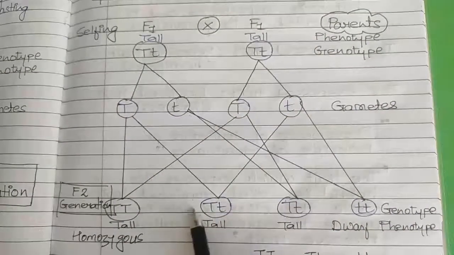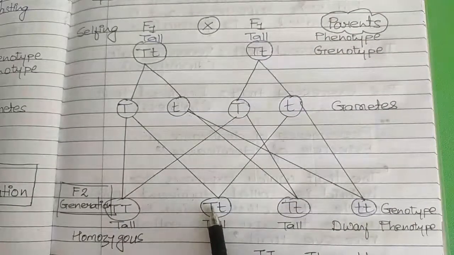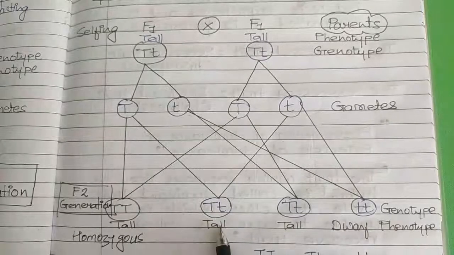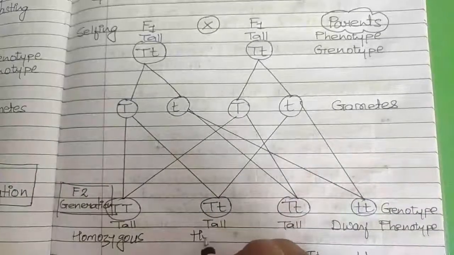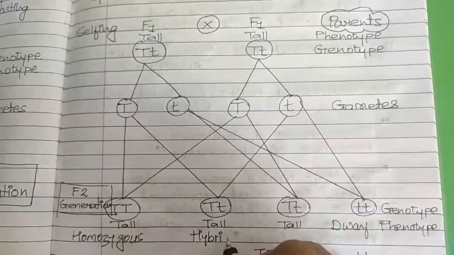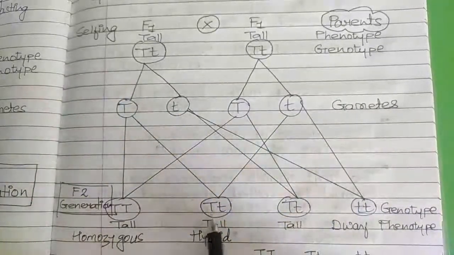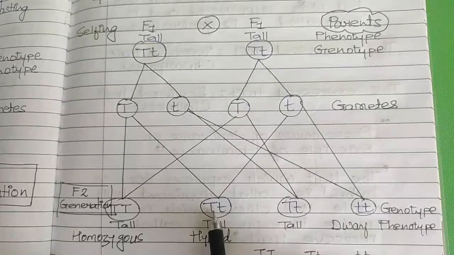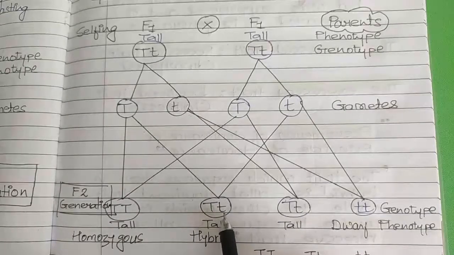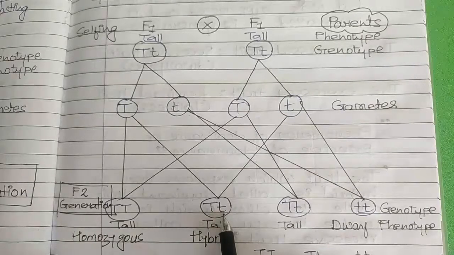So in that hybrid condition also only the dominating trait will get expressed, plant will be tall, but such plants are called as hybrid tall. Why hybrid? Because it contains one trait or one gene that denotes dominating character or tallness, and the other gene denotes recessive character or dwarfness.